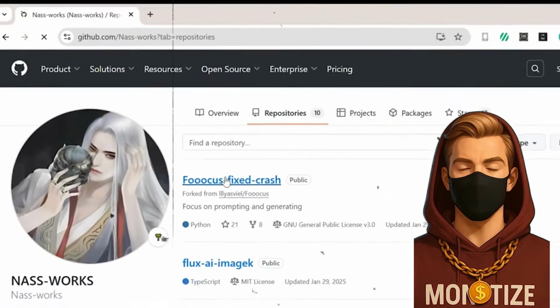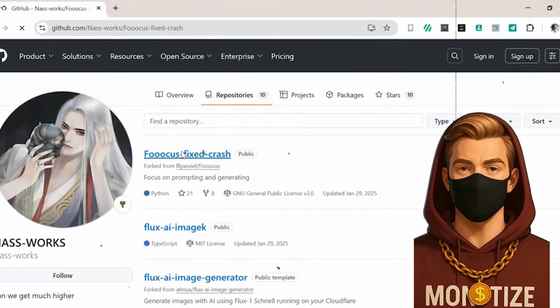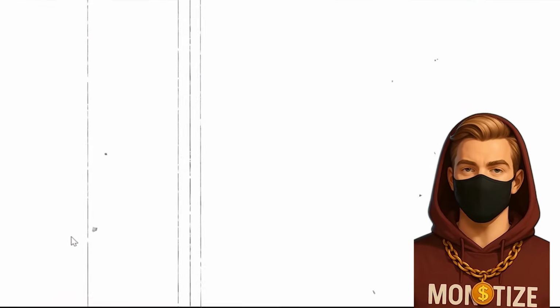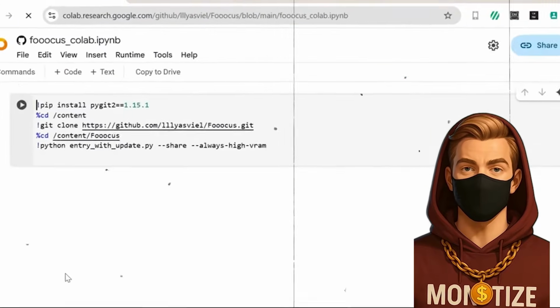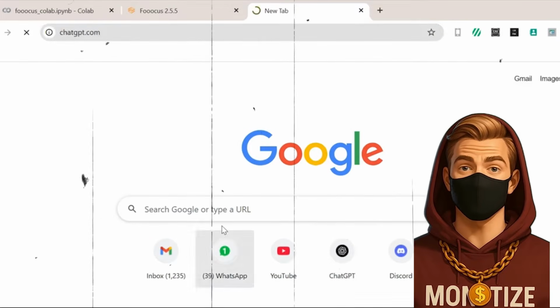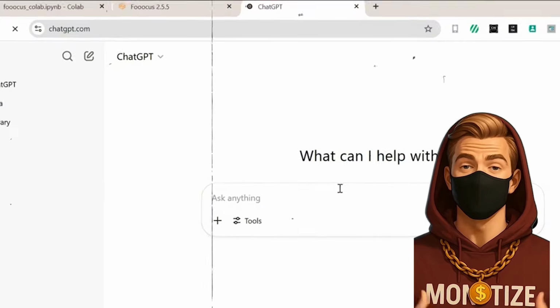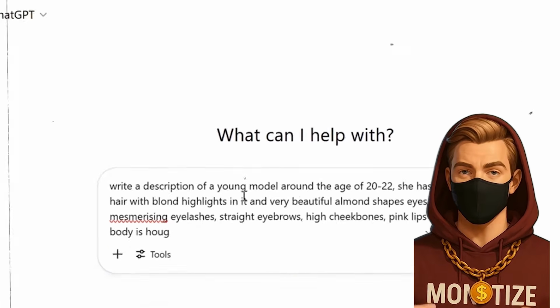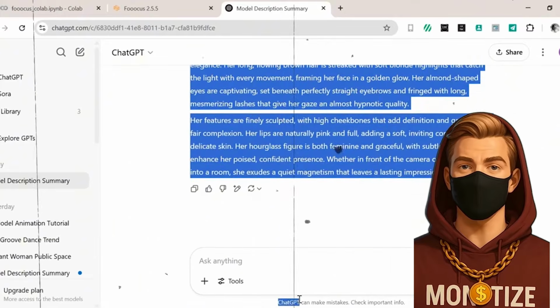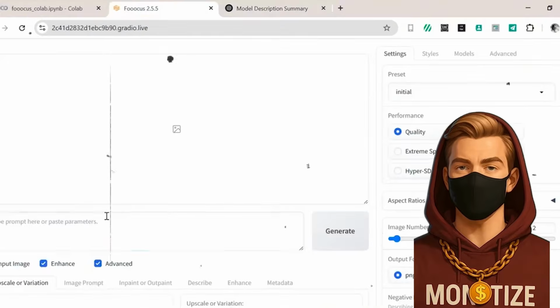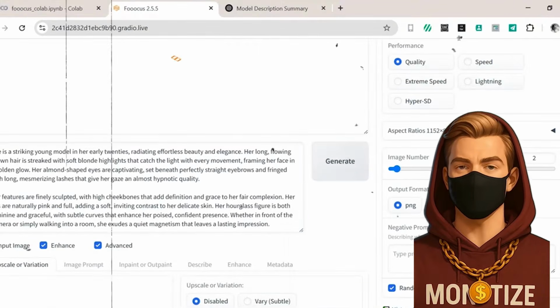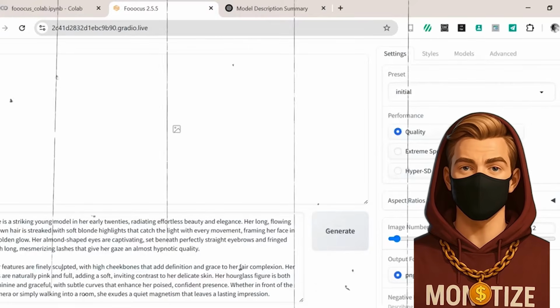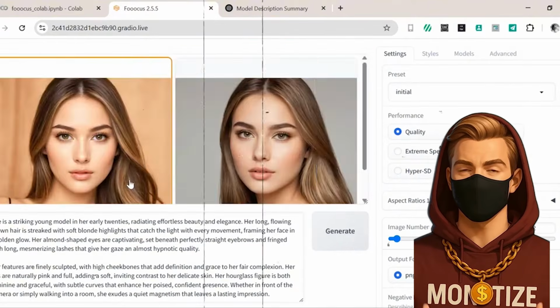It's not plug and play like Midjourney or DALL-E. You'll have to access it through NASWork's GitHub and run it using Google Colab. Sounds techy, but it's not that bad. Hit a few run buttons, follow a couple prompts, and boom, you get a browser app that generates images on par with pro studios. The results? Ultra-clean, hyper-realistic images that feel curated. Perfect for profile pictures, banner art, or that classic good lighting, no filter look AI influencers love to pretend is real.